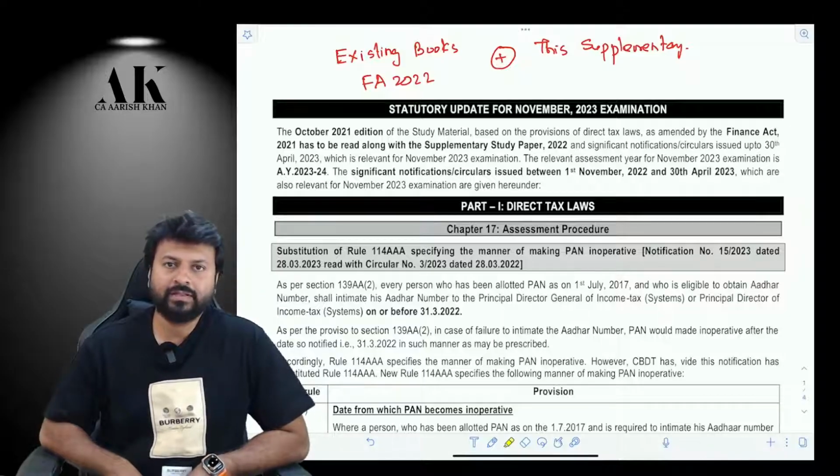So here I come with another session for you all with respect to the statutory updates which ICAI has very recently released for your November 2023 CA Final direct tax exams. Now the things are there in front of us, everything placed in front of us in a perfect manner.